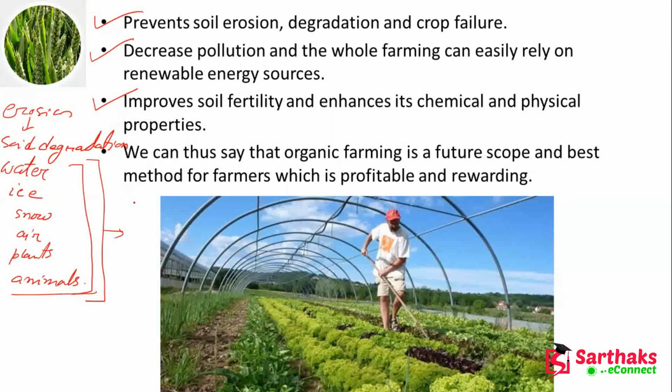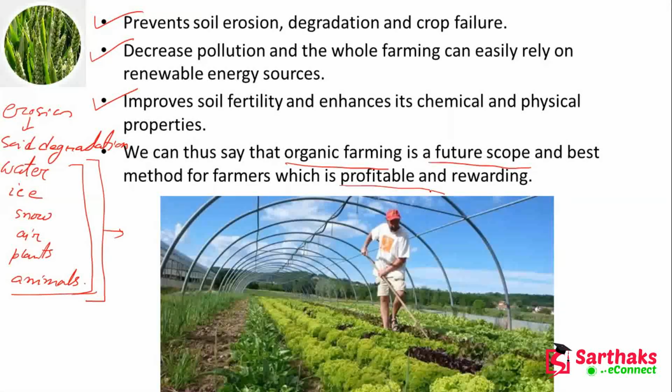So we may conclude one thing, that organic farming is the future scope. Now organic farming is going on in India, but this should be done in many fields. It is the best method for farmers, which is profitable and also rewarding, and we are encouraging the farmers to do organic farming, because organic farming is very important.